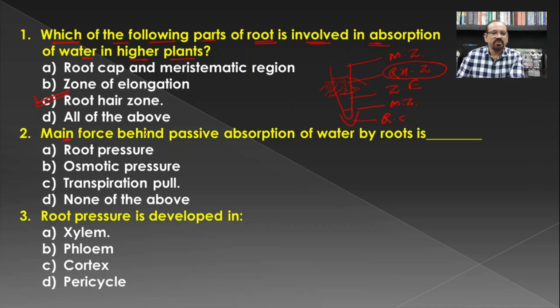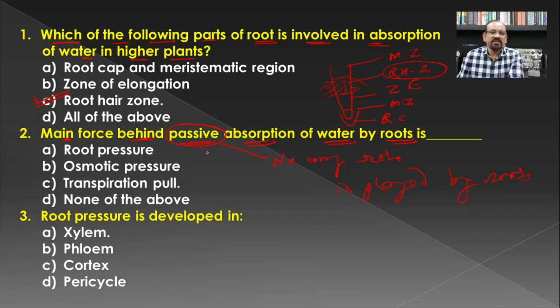The main force behind passive absorption of water by root is, when we are talking about passive absorption, it means no role is played by the root cells or the roots.